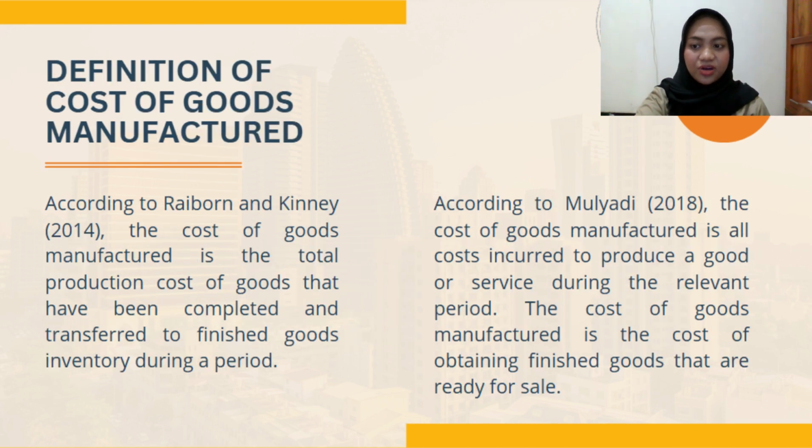Next, definition of cost of goods manufactured. According to Rayburn and Kinney, the cost of goods manufactured is the total production cost of goods that have been completed and transferred to finished goods inventory during a period. According to Mulyadi, the cost of goods manufactured is all costs incurred to produce a good or service during the relevant period. The cost of goods manufactured is the cost of obtaining finished goods that are ready for sale.